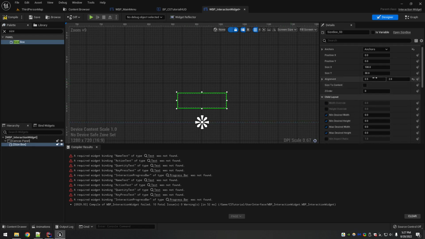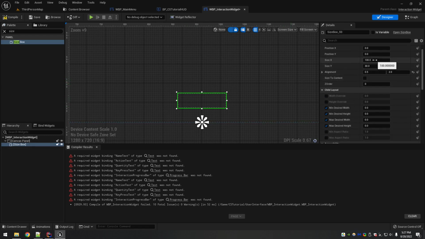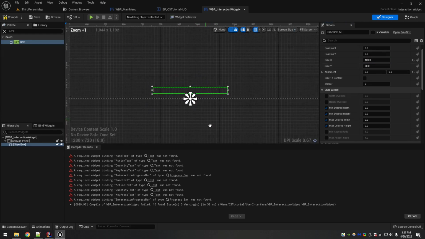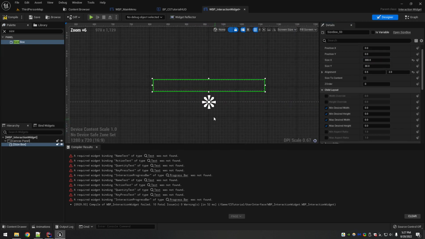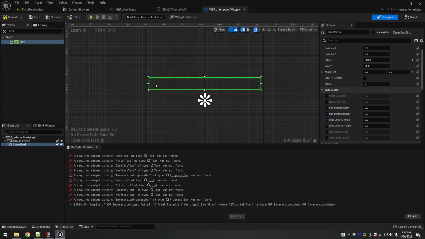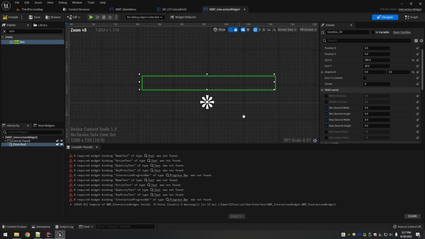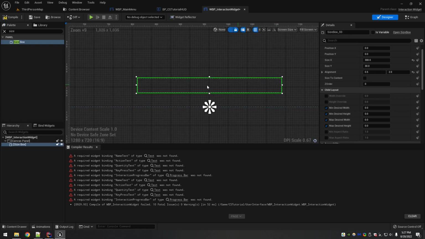So for our minimum desired width, the width is really the one that we're going to need to tweak. I would say the base size of it should be about 400 pixels. Not 400, like 300. It needs to be pretty wide. It needs to be a little bit wider than what you think, to fit everything and still make it look nice. Once we actually put the text in here in a second, we'll tweak this more.